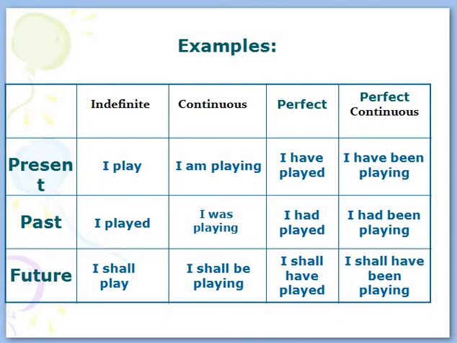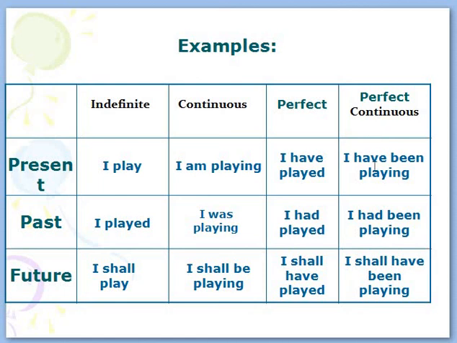Here are a few examples. In indefinite: I play, I played, I shall play. In continuous: I am playing, I was playing, I shall be playing. Perfect tense: I have played, I had played, I shall have played. In perfect continuous form: I have been playing, I had been playing, I shall have been playing. Just add been plus the first form and ing.